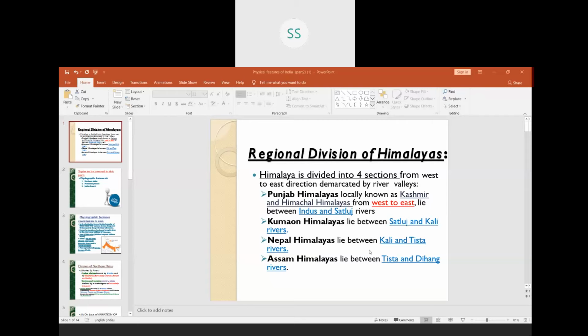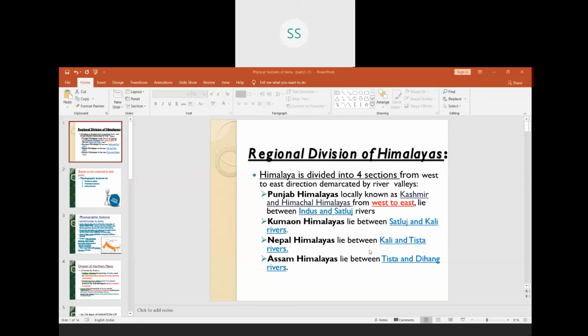So these rivers, that is between river Indus, which is flowing in the Jammu and Kashmir to Pakistan, and river Satluj, which is going through the Punjab. Between these two rivers, whatever the Himalayas are there, they are called as Punjab Himalayas.